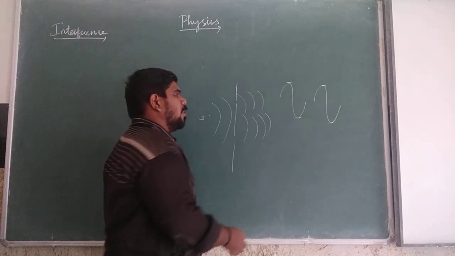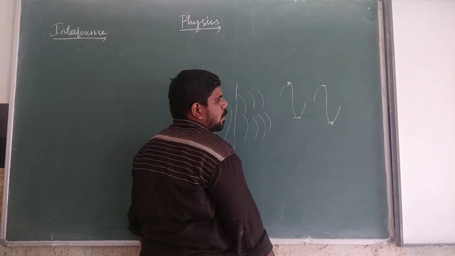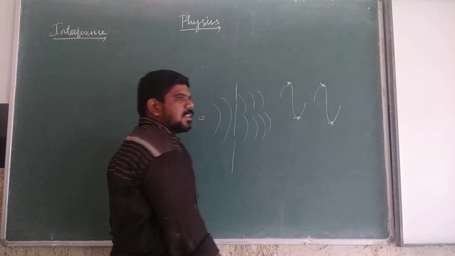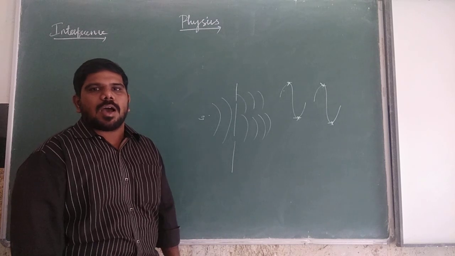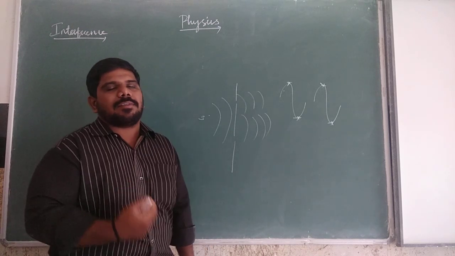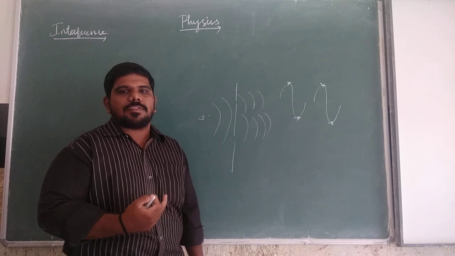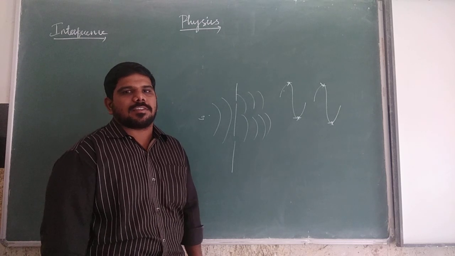At the same time, when the crest of one wave meets the trough of another wave, or the trough of one wave meets the crest of another wave, then the waves are out of phase. So the displacement will be minimum, the dark fringes will appear, and it is called destructive interference.